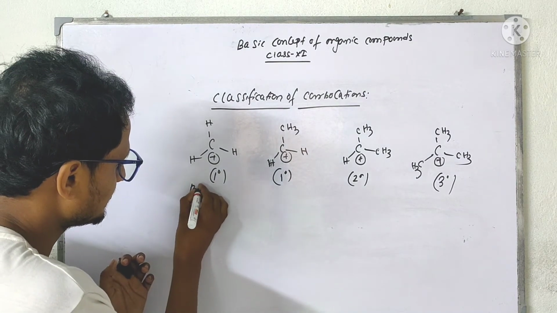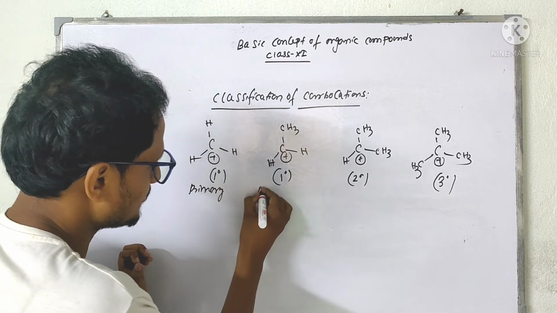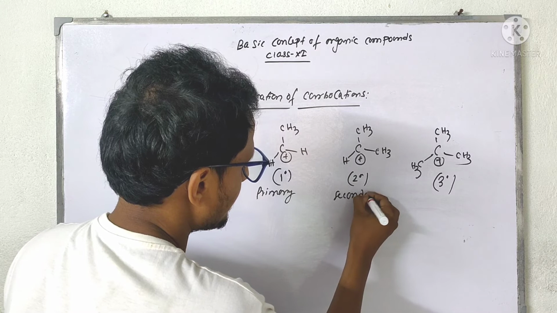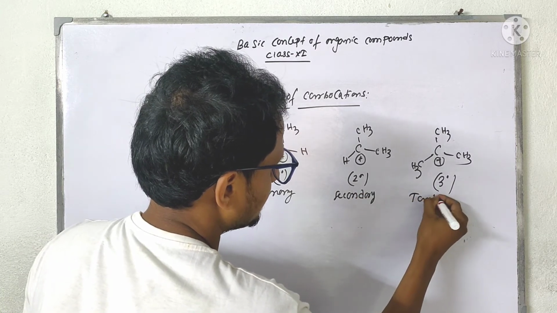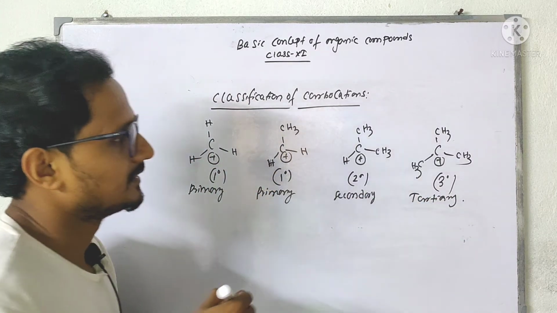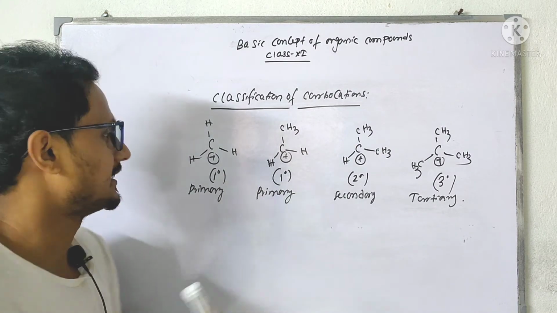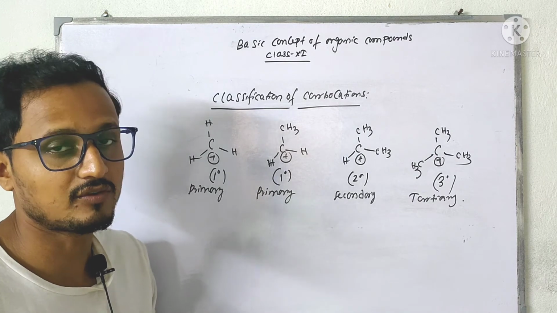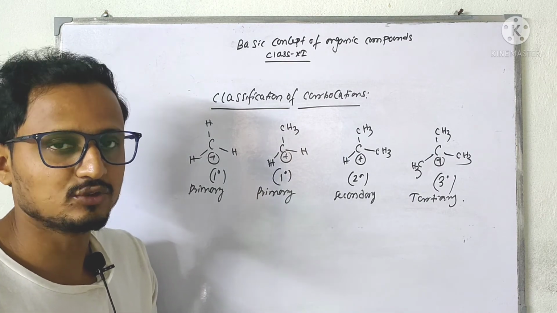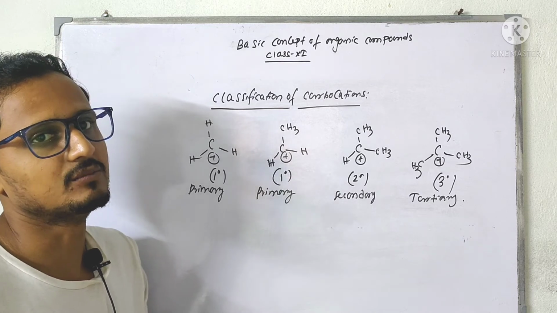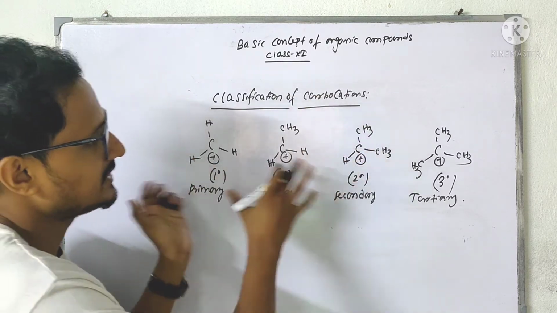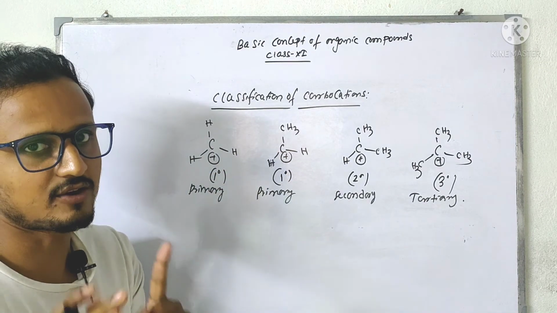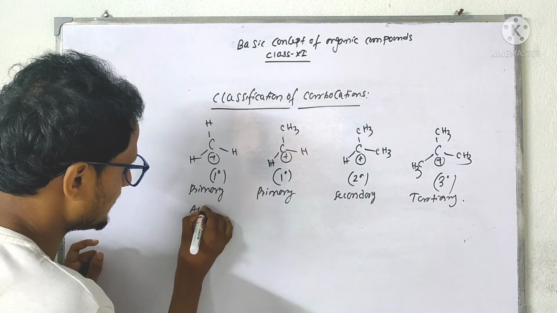This is primary carbocation. This is also primary carbocation. This is secondary carbocation, and this tertiary carbocation. Now we can follow another rule: if at least two hydrogens are attached with the central carbon of a carbocation, that will be 1 degree carbocation. Previously I have said about the carbons. Now I am telling about the hydrogens. According to the hydrogens,